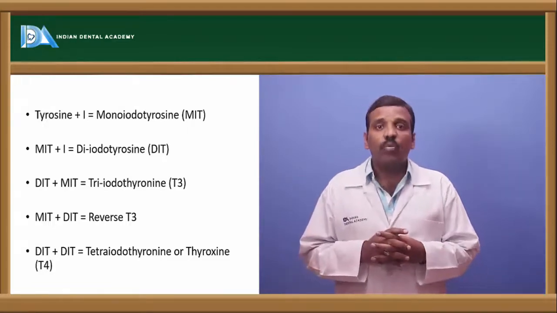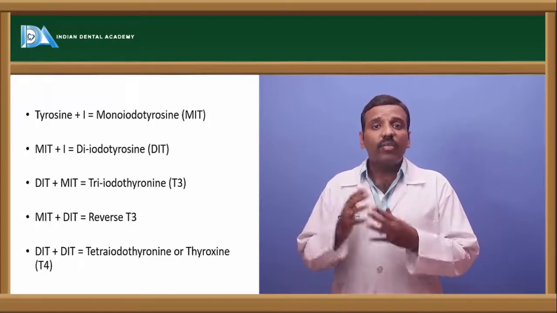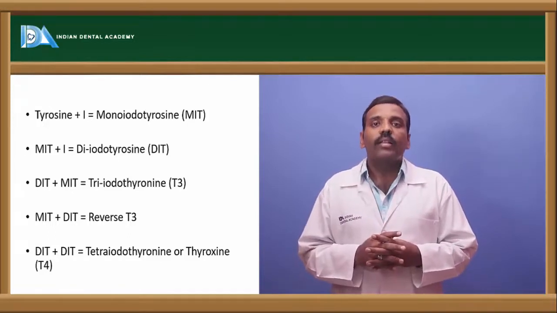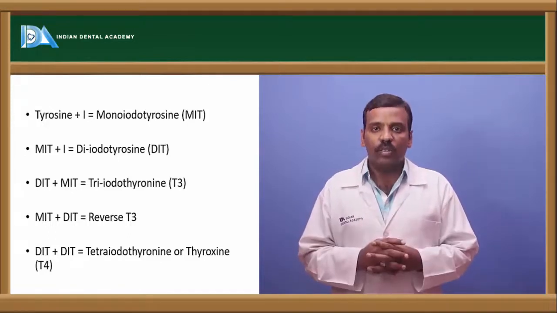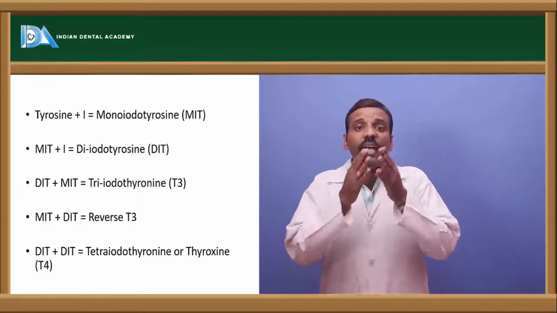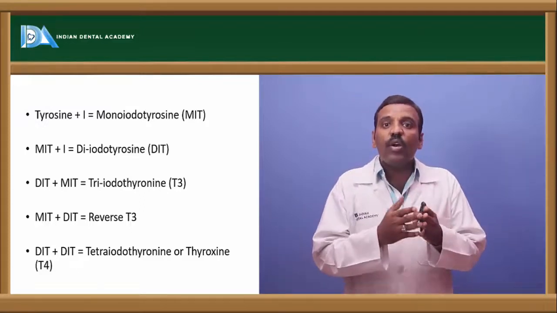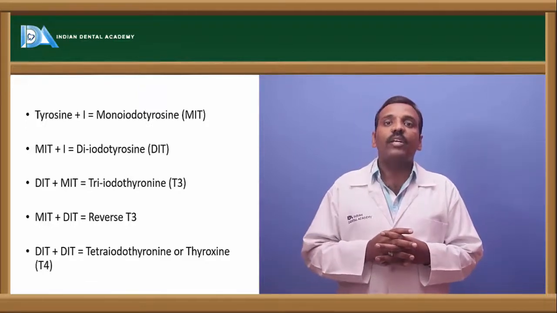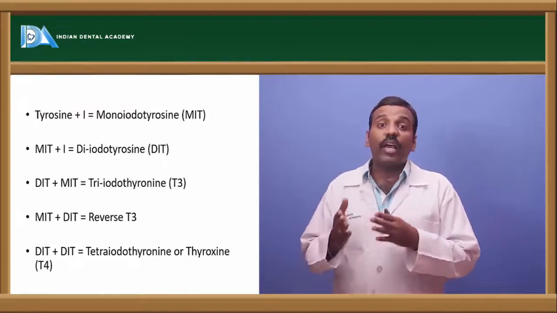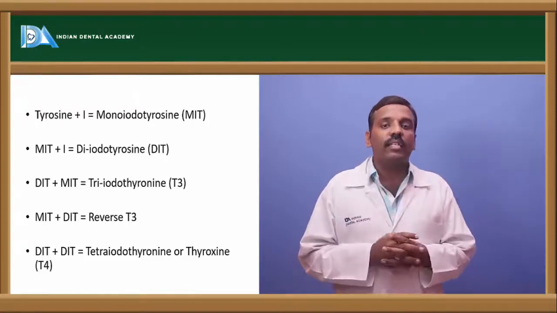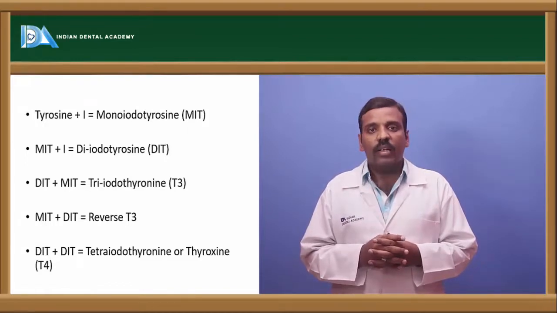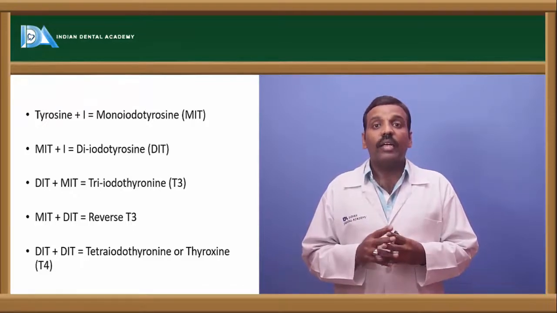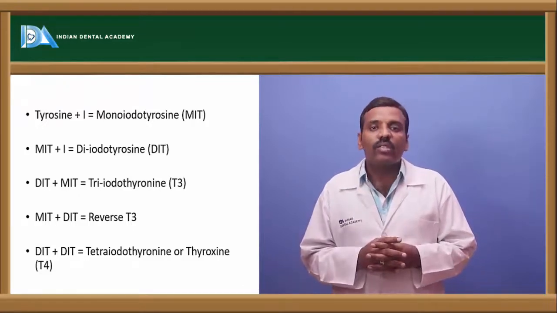MIT, monoiodotyrosine. And the second one: if the tyrosine binds with 2 atoms of iodine, that is called diiodotyrosine, DIT. And if DIT, diiodotyrosine, binds with monoiodotyrosine, that is called T3, triiodothyronine. And next, if MIT binds with DIT, that is called reverse T3. DIT plus MIT is T3, triiodothyronine, and MIT plus DIT is reverse T3.